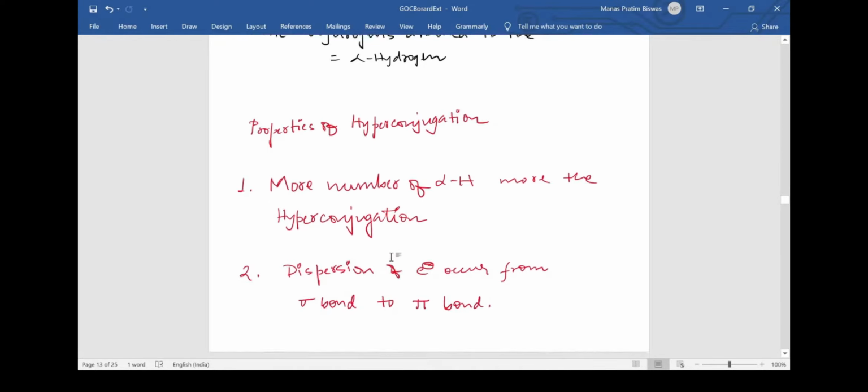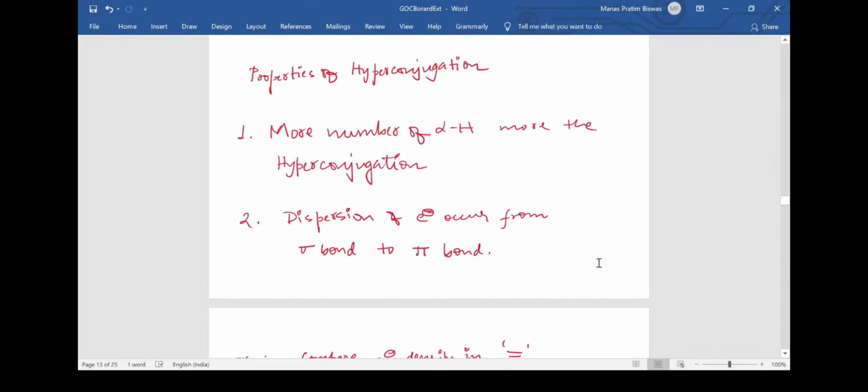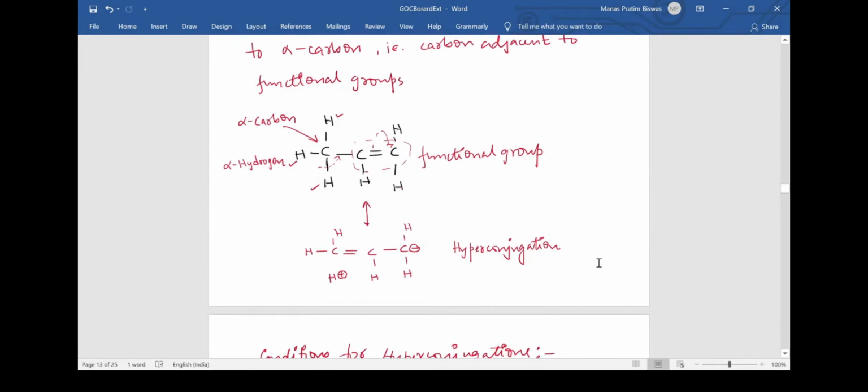Now let us come to the properties of hyperconjugation. The first property is that the more alpha hydrogens the alpha carbon has, the more hyperconjugative structures the molecule will have. It is quite obvious. Let me take the example of the previous molecule. Here we have three hydrogens. At a particular moment, any one of these hydrogens can break apart, and then this bond will shift here and this bond will shift over to this carbon, which means that we can have three hyperconjugational structures, one for each of these hydrogens.